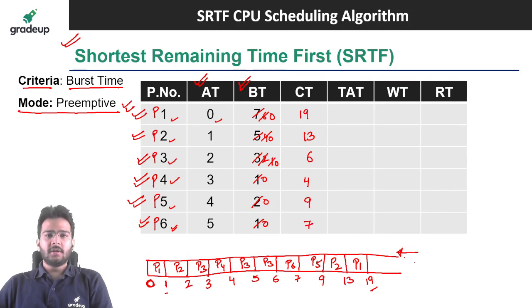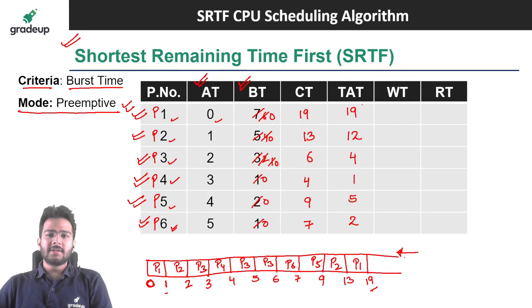Now we can find the turnaround time. Turnaround time is equal to completion time minus arrival time. So here we are going to get 19. 13 minus 1, that is going to be 12. 6 minus 2, it is going to be 4. 4 minus 3, it is 1. 9 minus 4, it is 5. 7 minus 5, it is going to be 2. We can find out the waiting time also. What is waiting time? That is equal to turnaround time minus initial burst time.